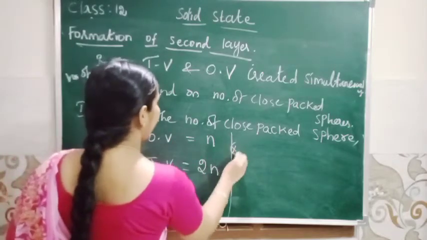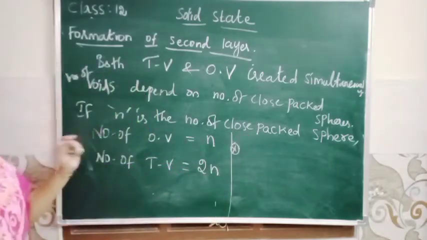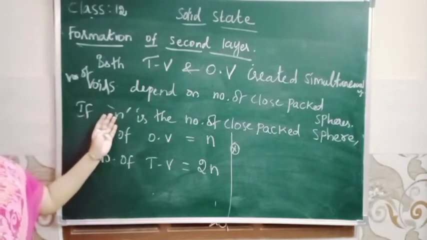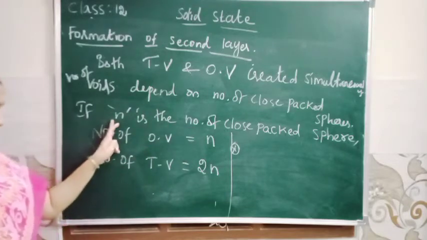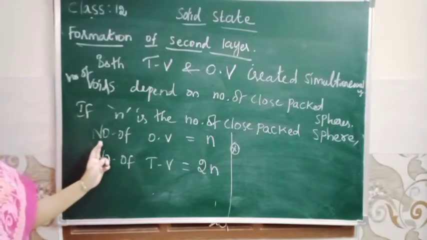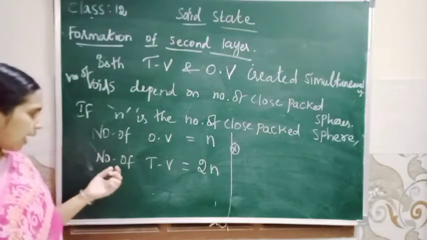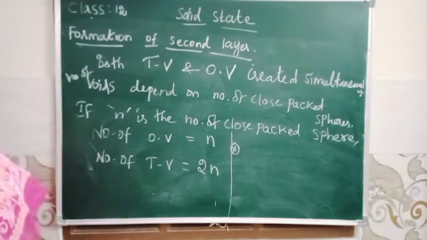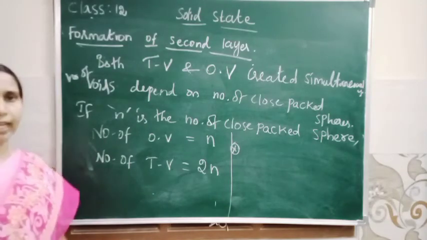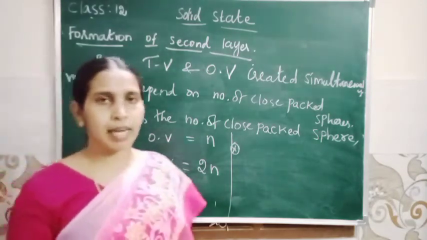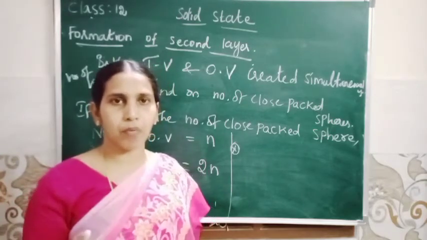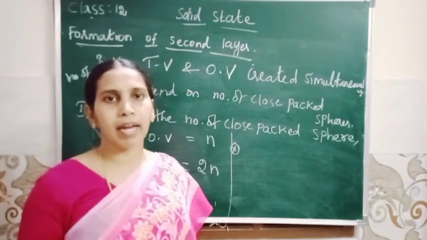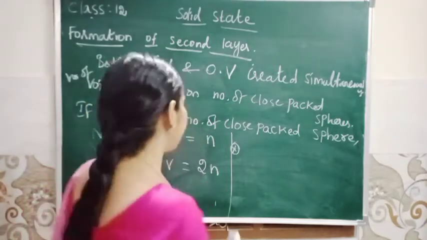This is very important, it will be asked in a one word question or in the 2-mark problem. Okay? If n is the number of close packed spheres, number of octahedral voids equal to n, number of tetrahedral voids equal to 2n. So this is the formation of second layer. In the formation of first layer, 2 voids are created, X and Y. Formation of second layer, tetrahedral void and octahedral void are created.